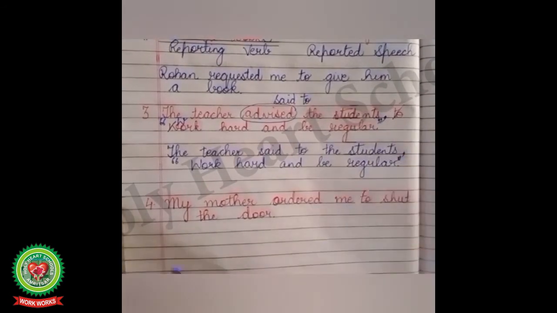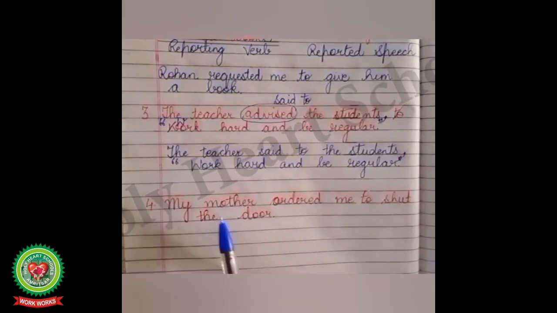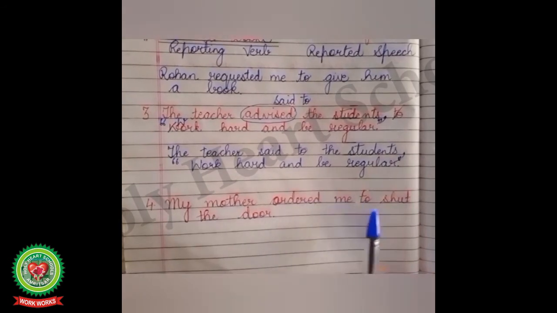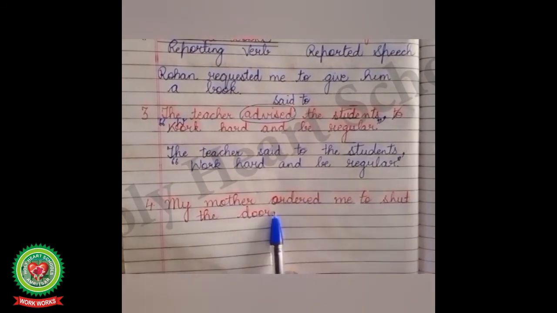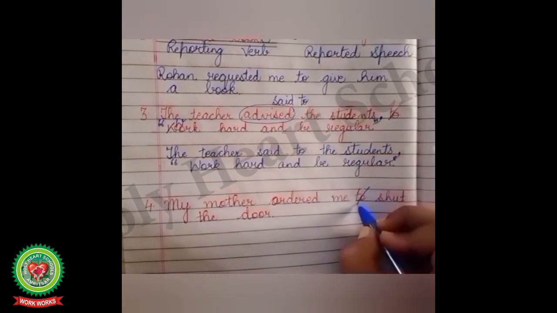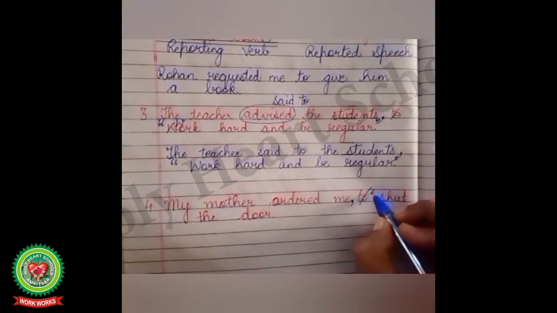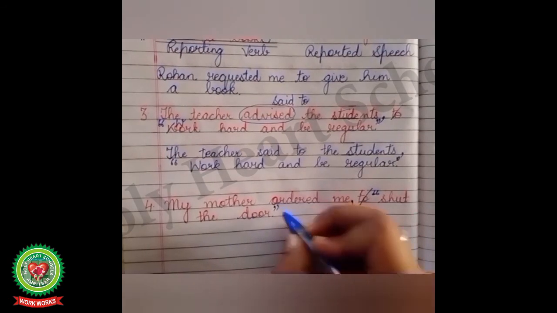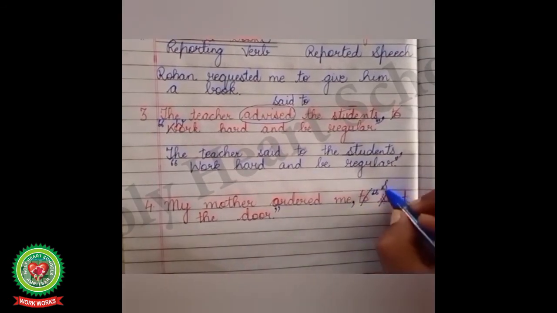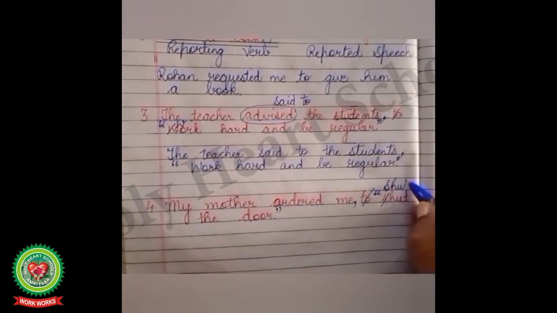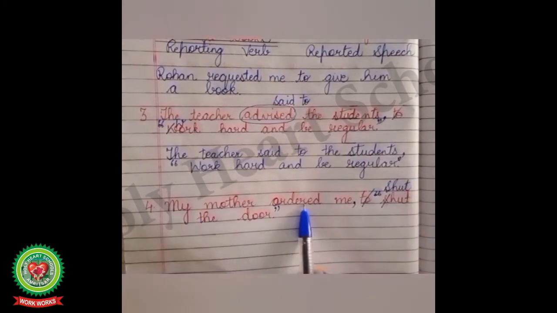Okay children, let's move on to the next example. My mother ordered me to shut the door. Full stop. Children, while changing into direct speech, we cut word to, we put comma, inverted commas. And here our first letter will be capital. My mother ordered me.